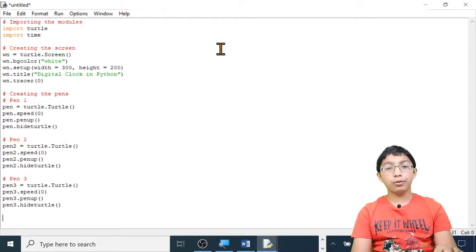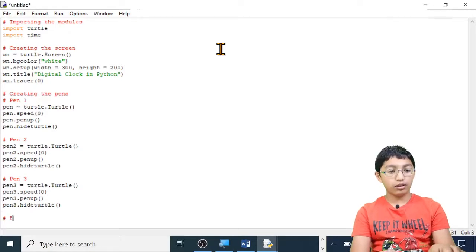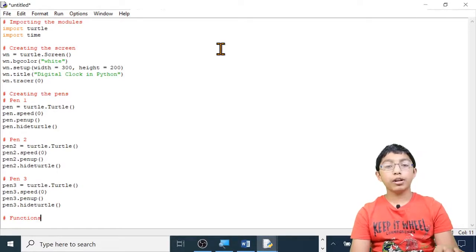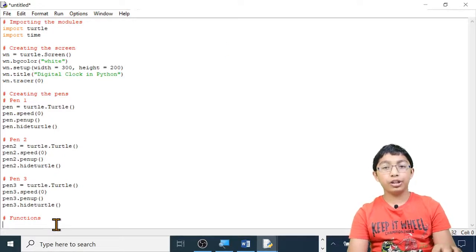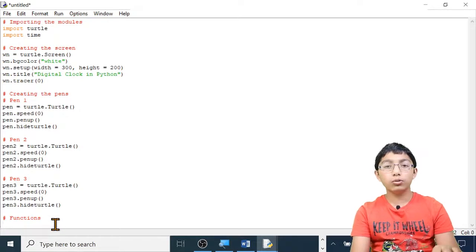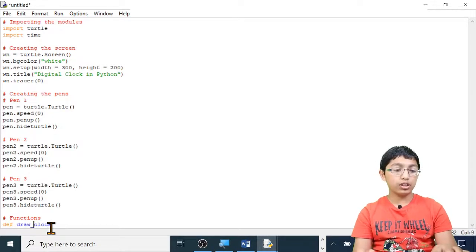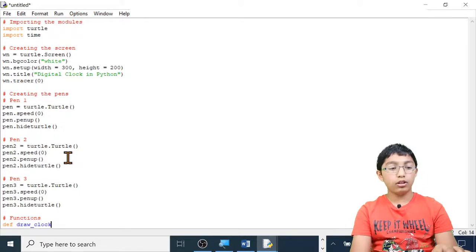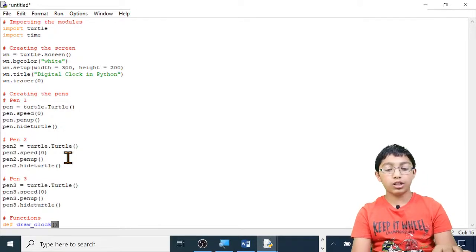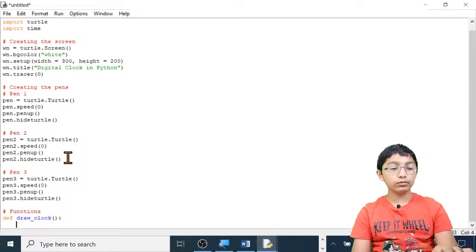Now let's move on to step 4, creating the functions. In this program, there will be two main functions. The first one is actually going to be drawing the clock. So I'm going to call it draw clock. So I'm going to define draw_clock. Instead of typing spaces, we type underscores. And let's put parentheses in, open brackets, close brackets, colon, enter. Make sure to put these in.